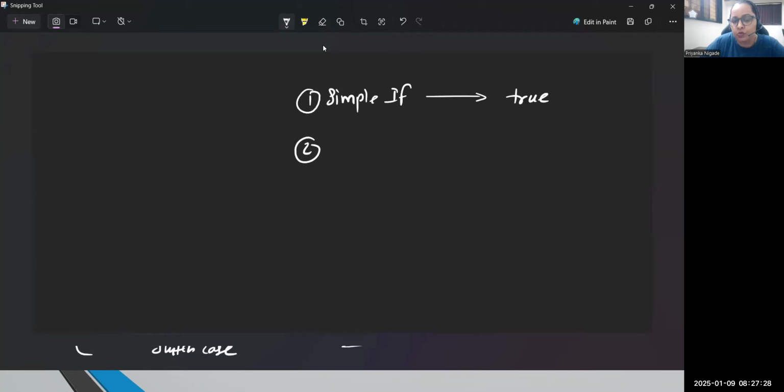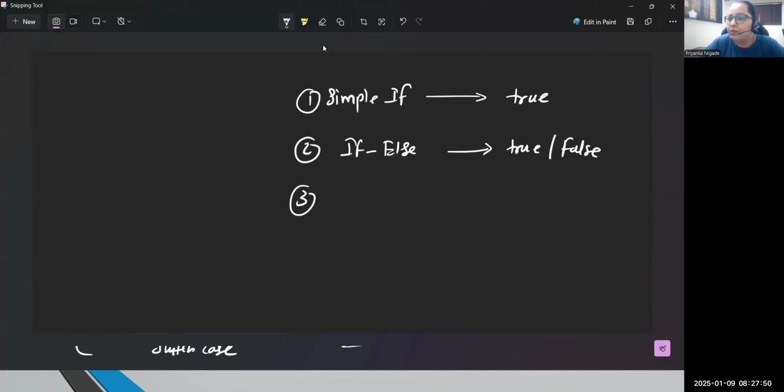But suppose you are not sure whether that particular element is available or not. In that case, you can write your if else logic. It means if true, then you should get the pass result. If it is not there, you should get a fail result. So that is called if else statement. The if else statement can validate both true and false conditions.